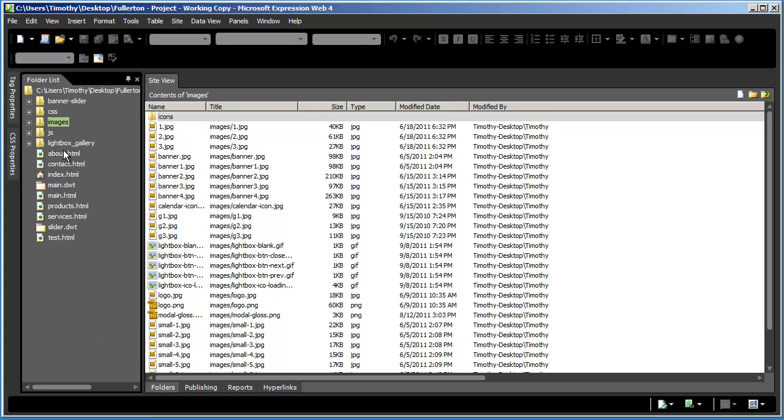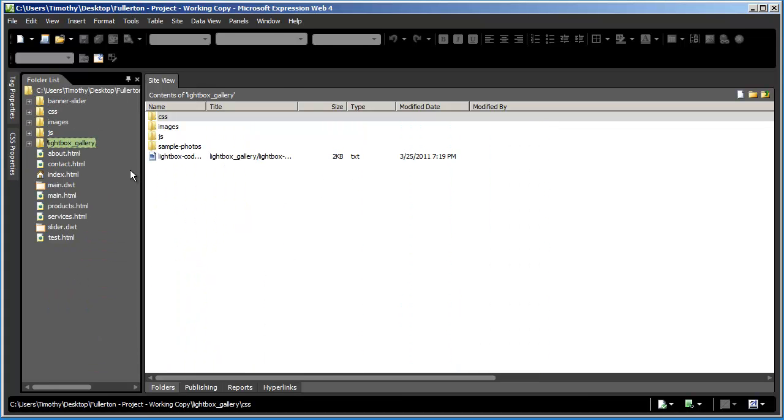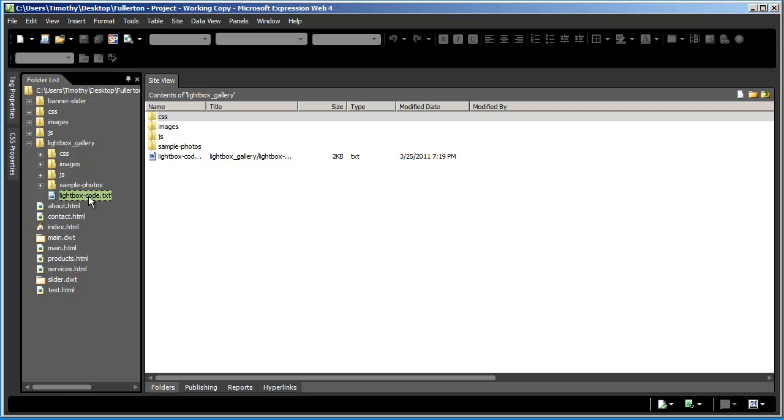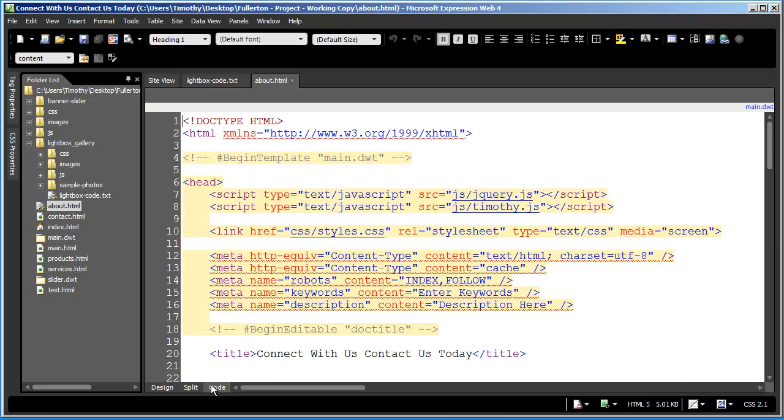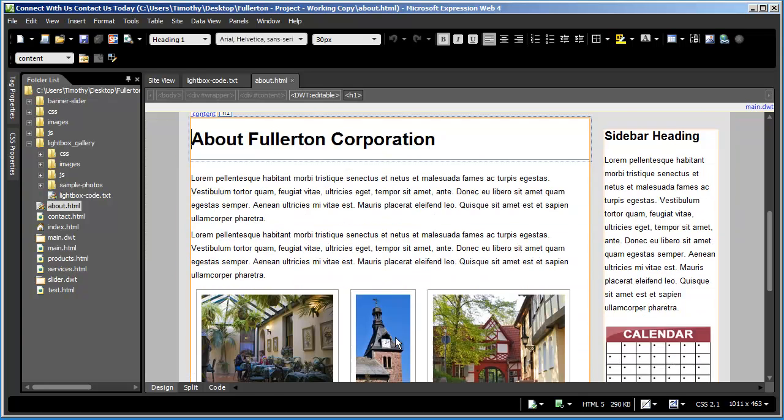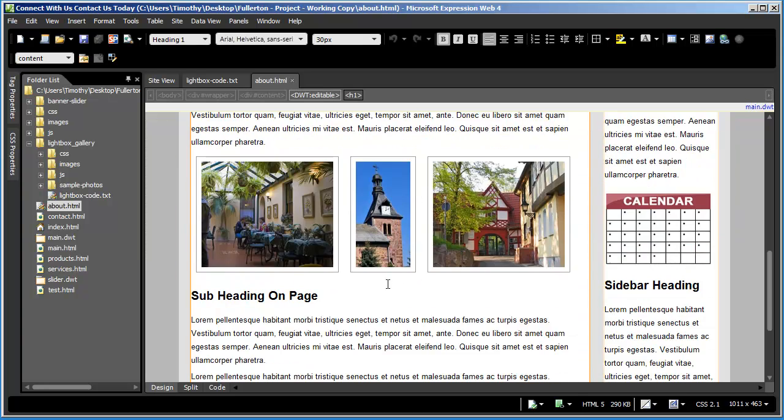So now we've moved everything we need from the lightbox gallery folder into our site. Now, just like before, there's a text file right here that has instructions for actually setting up the gallery. I'm going to open that up, and again you can see there are several steps here. And I'm going to open up my About page, because that's the page I'm going to add the gallery to.